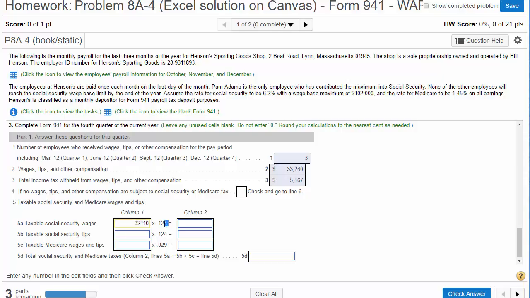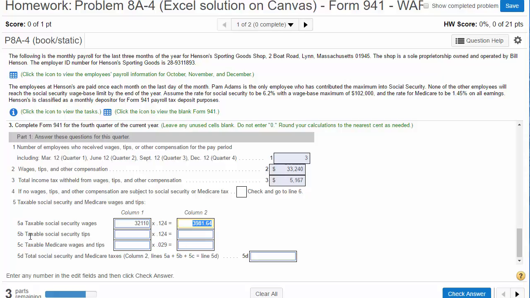Okay, and then it says multiply by basically 12.4%. 12.4% is the same as the decimal equivalent of 0.124. So why are we multiplying Social Security by 12.4% instead of 6.2? Because this form is having us calculate the employee portion, 6.2, plus the employer portion, 6.2, at the same time. So that's why we're multiplying by 0.124. When we do the math, we get 3981.64. So this should be close to what we calculated earlier for our total OSTI.